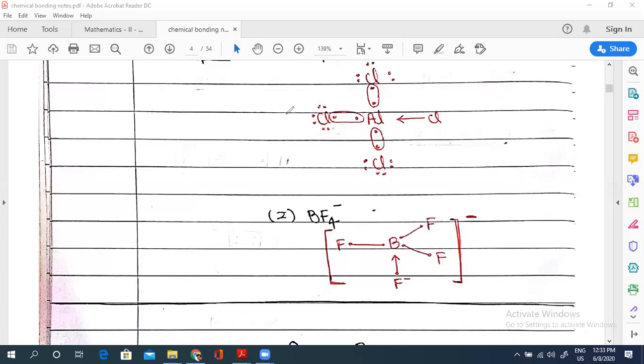Like see oxygen, what is the case with oxygen? Oxygen has 8 electrons, 1s2 2s2 2p4. So leave the first orbit, we will talk about the second orbit, the outermost orbit. So it is 2s2 2p4, right? So it will be like this. Now tell me, how many lone pairs and how many unpaired electrons? Tell me. Samya, Preetam, tell me, how many lone pairs, how many unpaired electrons in oxygen?